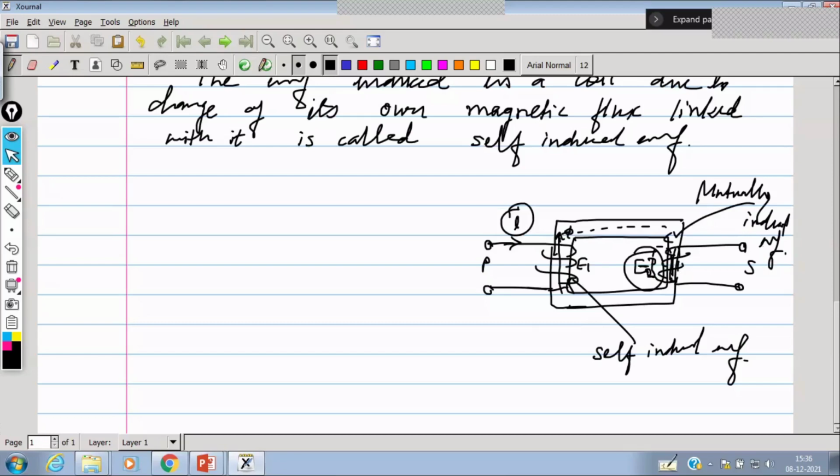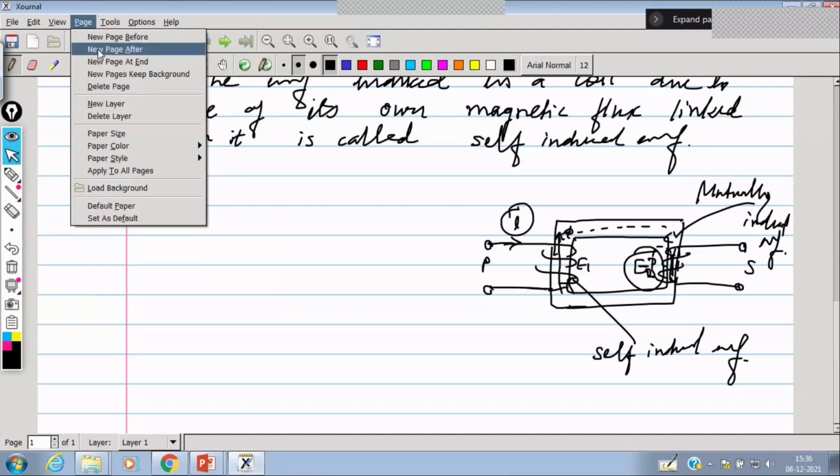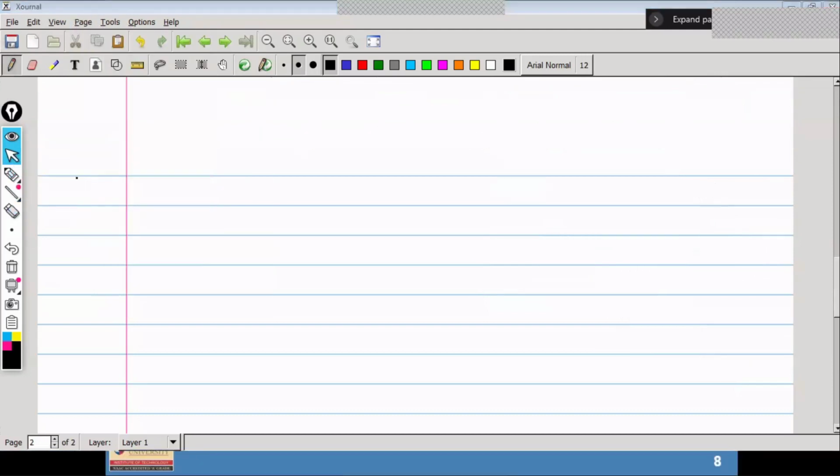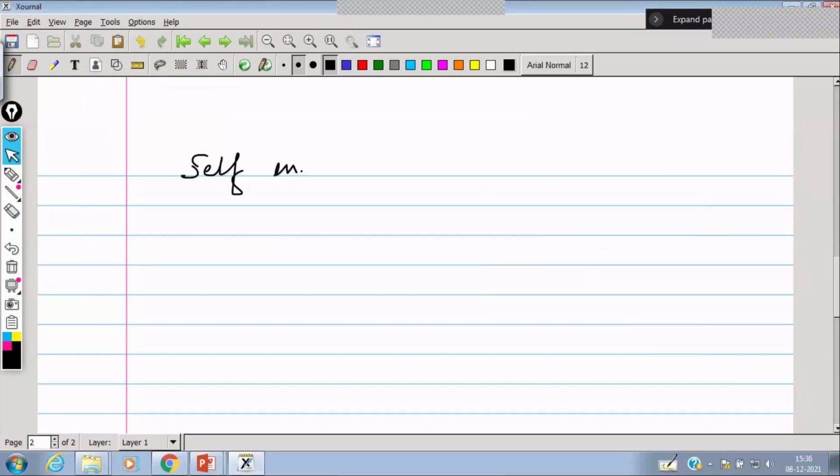Now let us have one example of mutually induced EMF and self-induced EMF. So we can even derive an expression. Yes or no? That we can derive. Fine.